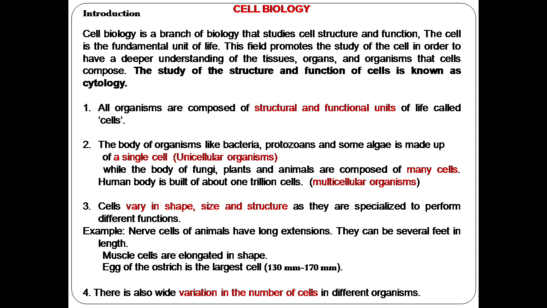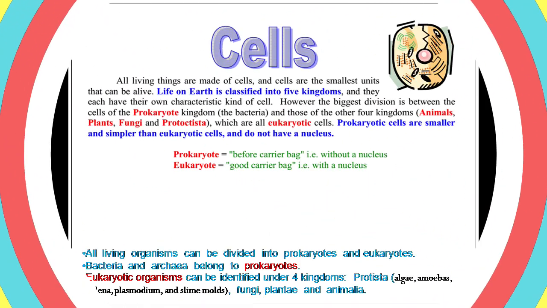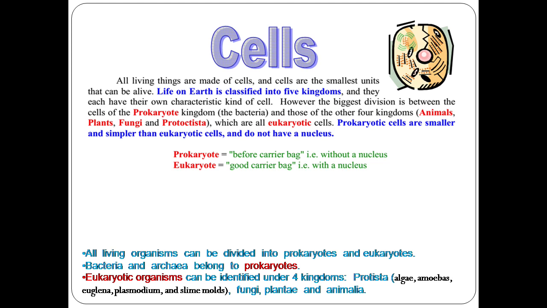These cells vary in their size, shape, and structure, and they do different functions, and the number of cells may also vary in different organisms. Life on Earth is classified into five kingdoms. What are they? The prokaryotic kingdom, for example bacteria and others. The other four kingdoms are animals, plants, fungi, and protista, which we call eukaryotic cells. Prokaryotic cells are smaller and simpler than eukaryotic cells.